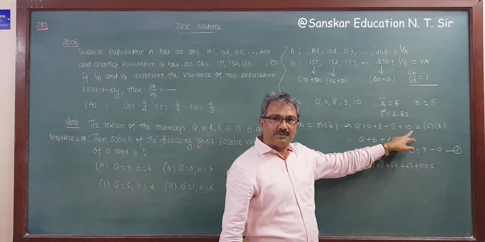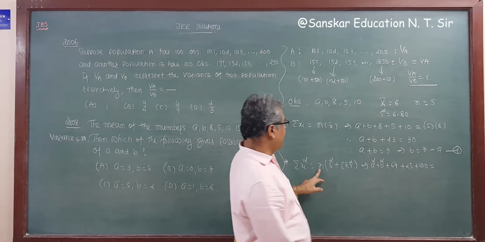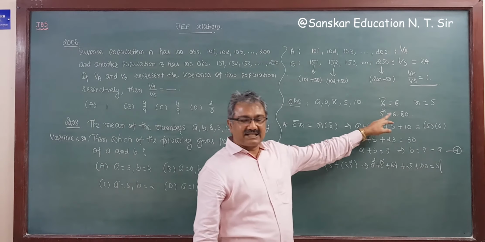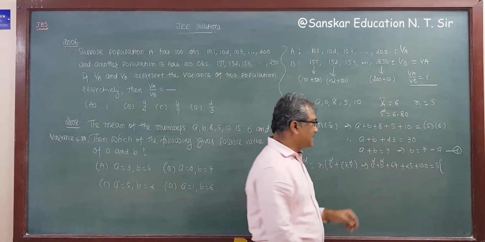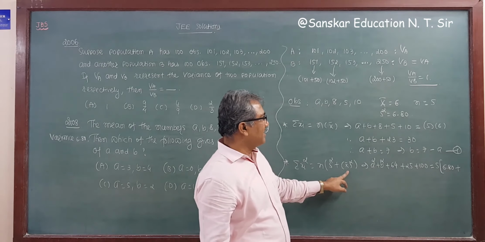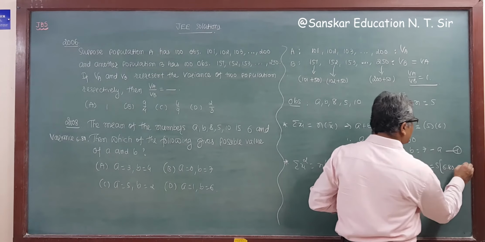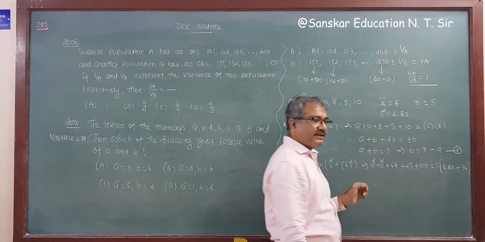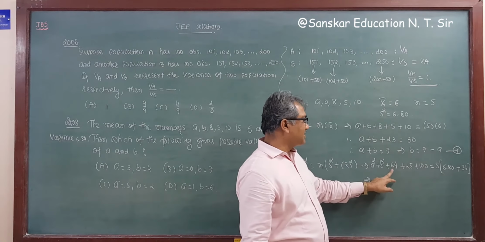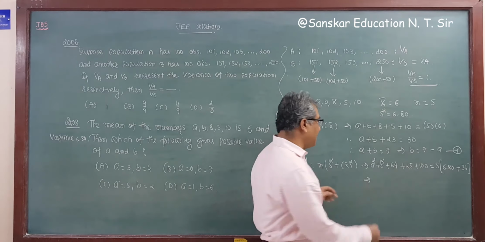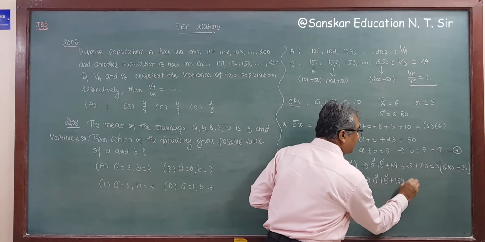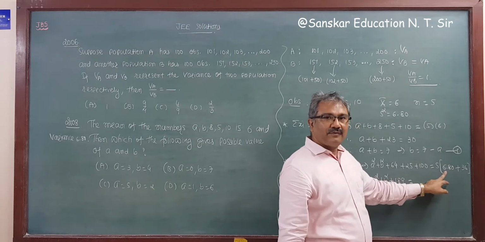Now n is 5, s square, that is variance, is 6.80, plus x bar square, mean is 6, that is 36. Now the sum of this is 100, 164 plus 5, 169, plus 20, 189. So a square plus b square plus 189 is equal to 5 into 36 plus 6.80, 42.80.